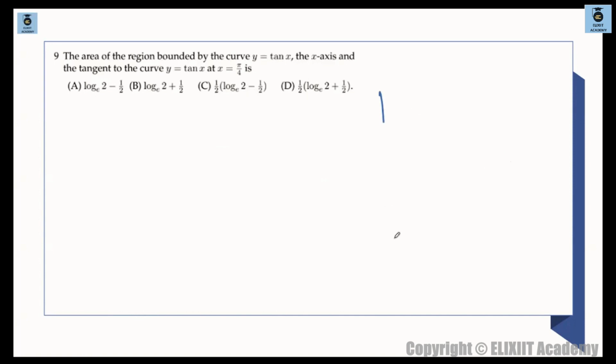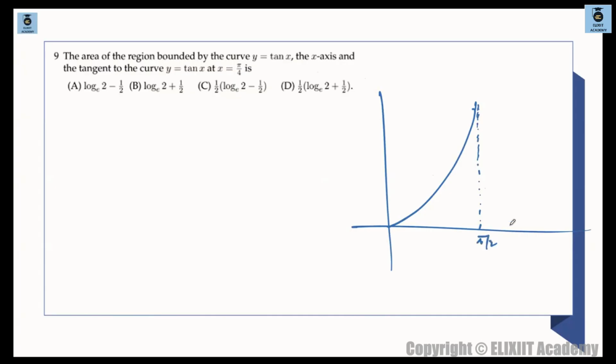So we have tan x first. Area bounded का question है. तो tan x कहाँ तक चाहिए? Tan x, the x-axis, and the tangent to the curve at pi by 4. Okay, so I'm taking the tan x over here. You need this portion. ठीक है, ये तो graph of tan x है. This is pi by 2.